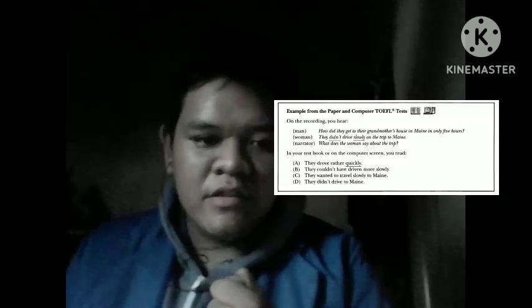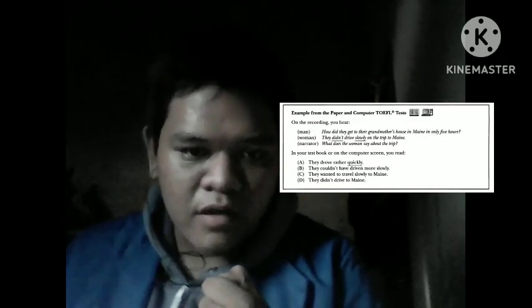Negative expressions are very common in the short dialogue, and the most common kind of correct response to a negative statement is a positive statement containing a word with an opposite meaning. I repeat, the most common kind of correct response to a negative statement is a positive statement containing a word with an opposite meaning.